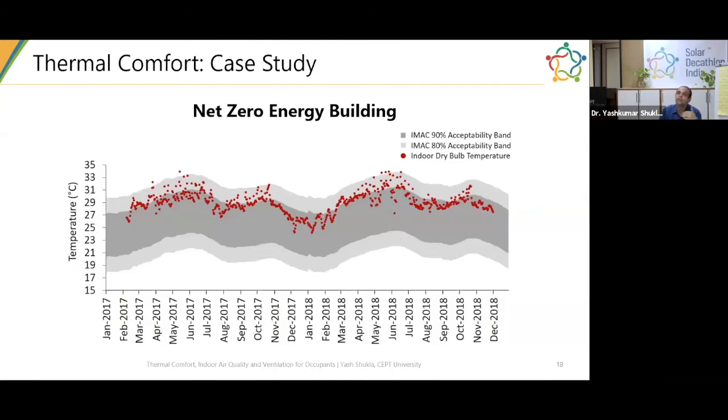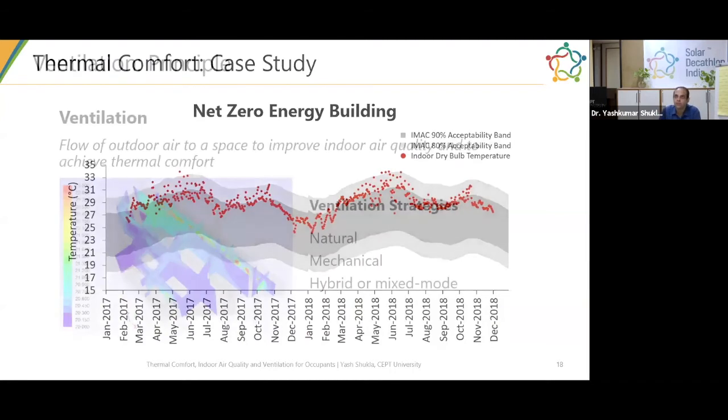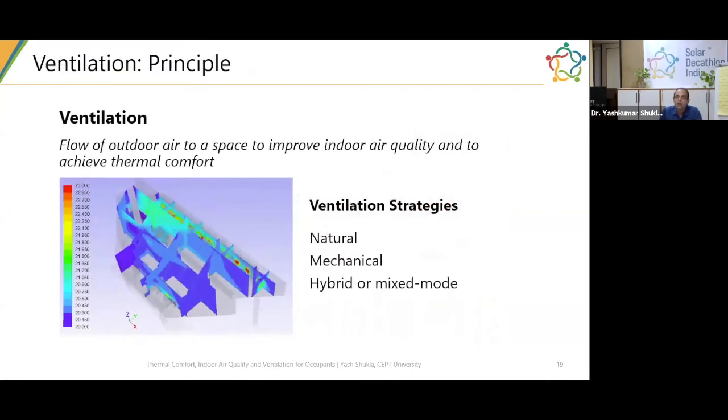And this is when you run a simulation or you do the exercises, this is where you would like to see, at the end of your analysis, what your temperatures are versus what your original goals of the adaptive thermal comfort model are. With that, Yashima, would you like to run a poll now?